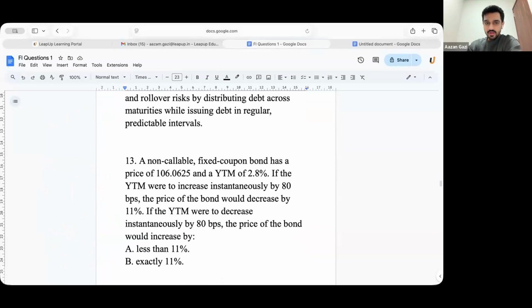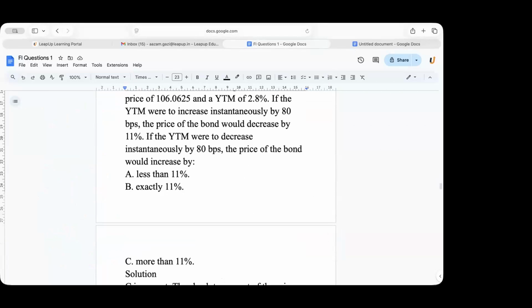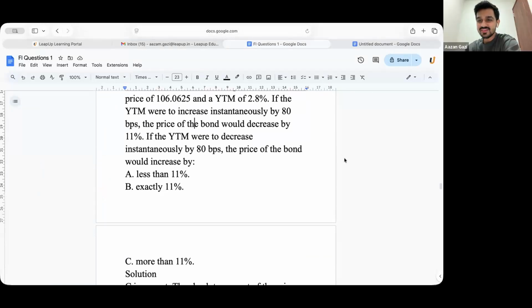A non-callable, fixed coupon bond has a price of 106.0625 and a YTM of 2.8%. If the YTM were to increase instantaneously by 80 basis points, what is the answer? C. Why, Animesh?